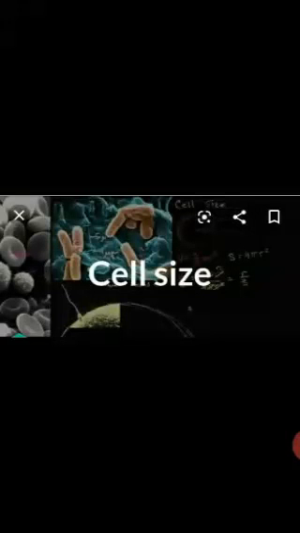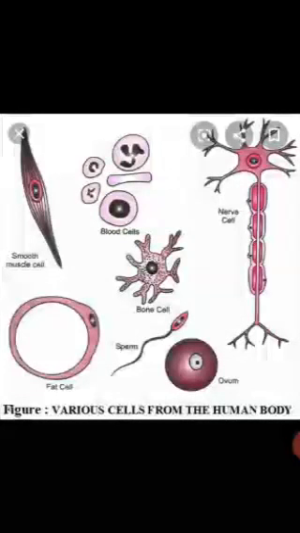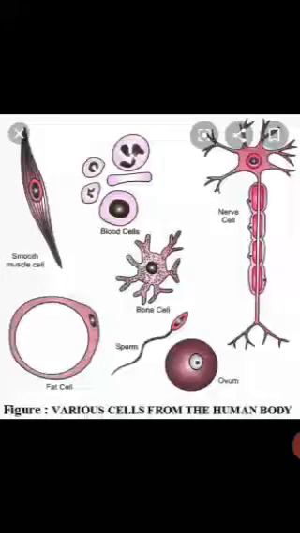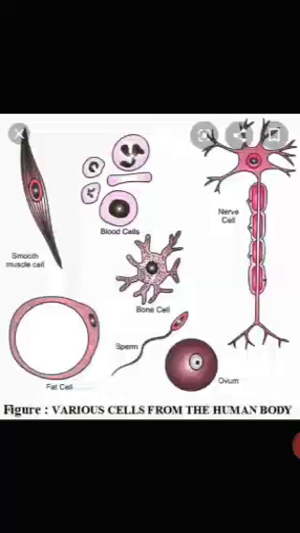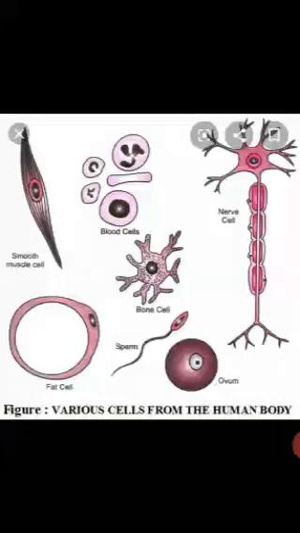Now, when we talk about the shape of the cell, do you all remember the shapes of the cell that you have studied earlier in your previous classes? If you see on this screen, you can see the various cells from the human body. We have nerve cell here, sperm, smooth muscle cells, blood cells, bone cell, fat cell, ovum. Can you see the different shapes?